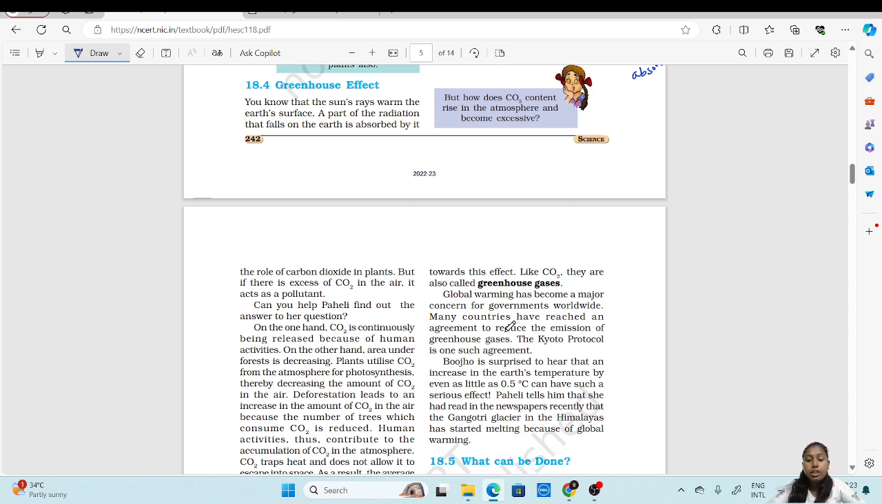In India, we celebrate Van Mahotsav every July, and we plant lots of trees so that it will reduce the greenhouse effect.